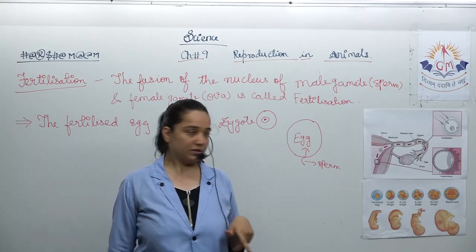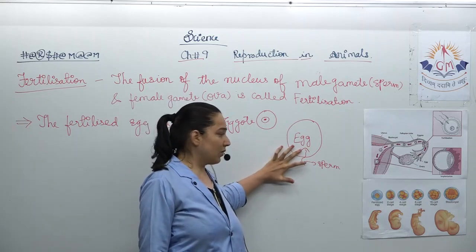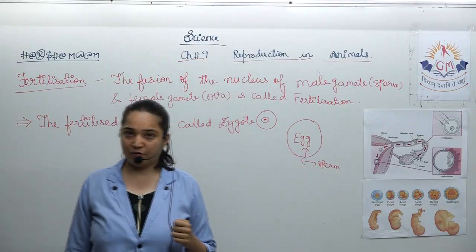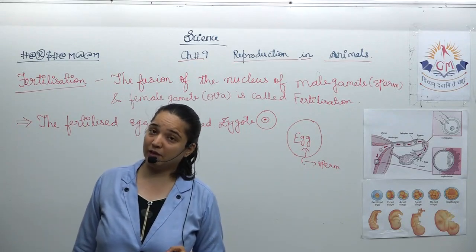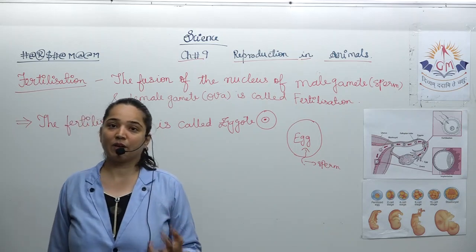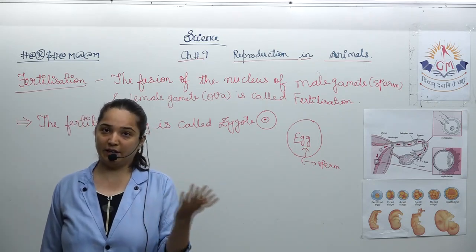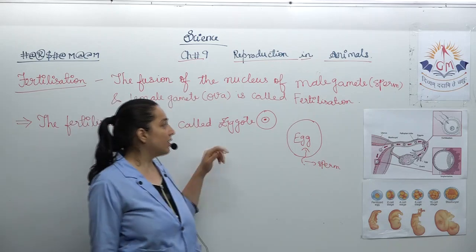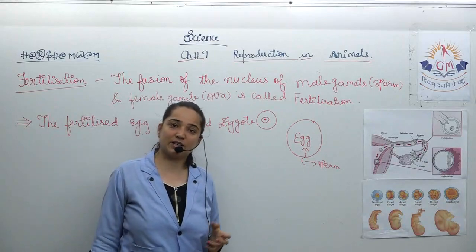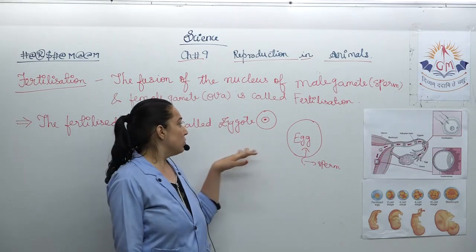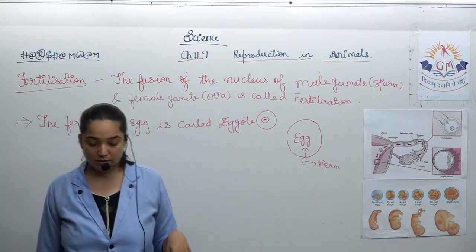From both the nuclei, hereditary information is received, and when both of these get fused, it is called heredity, that is transmission of characters. This is happening because the nucleus gets fused and it has information about both. So this is about the zygote.